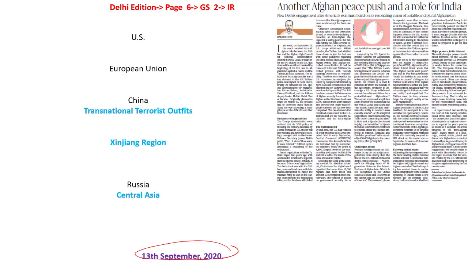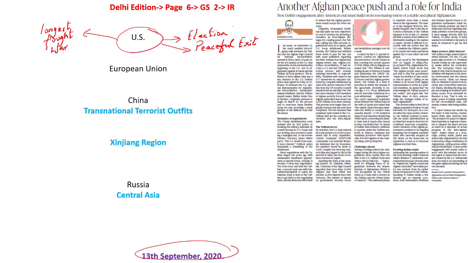Another important perspective is that the United States of America is going into elections this November. Donald Trump also wants to make sure that he has established peace in Afghanistan. He wants to speak about it in the elections, and that is another reason why the United States of America is withdrawing from Afghanistan. One is because they have fought the longest war, and the other is because of the elections.